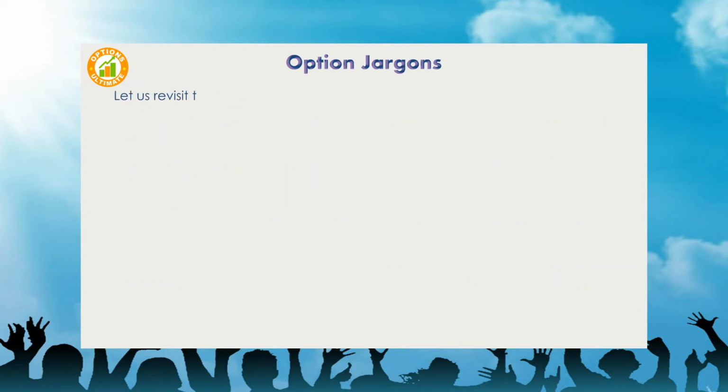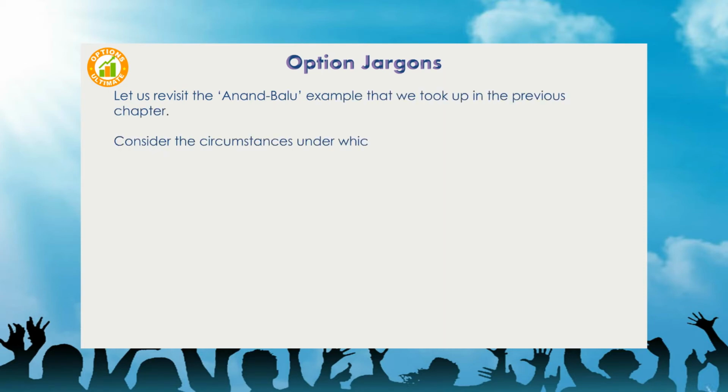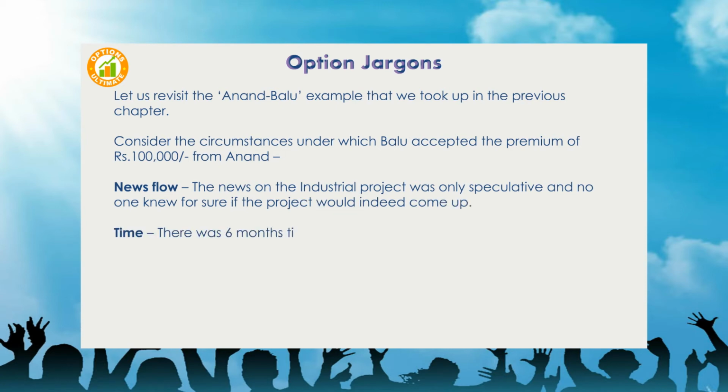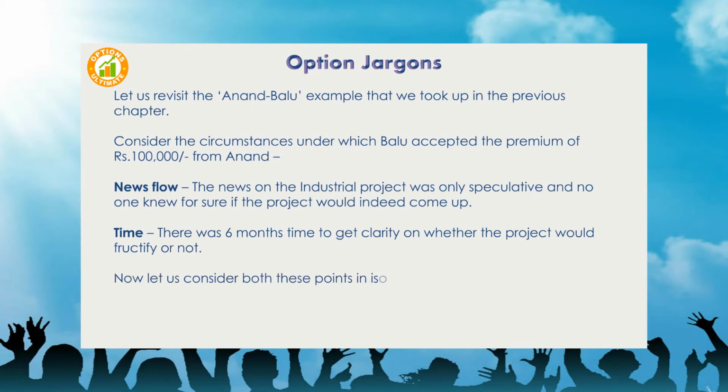Let us revisit the Anand Balu example that we took up in the previous chapter. Consider the circumstances under which Balu accepted the premium of 1 lakh rupees from Anand. News flow: the news on the industrial project was only speculative and no one knew for sure if the project would indeed come up. Time: there was 6 months' time to get clarity on whether the project would fructify or not. Now let us consider both these points in isolation and figure out the impact it would have on the option premium.